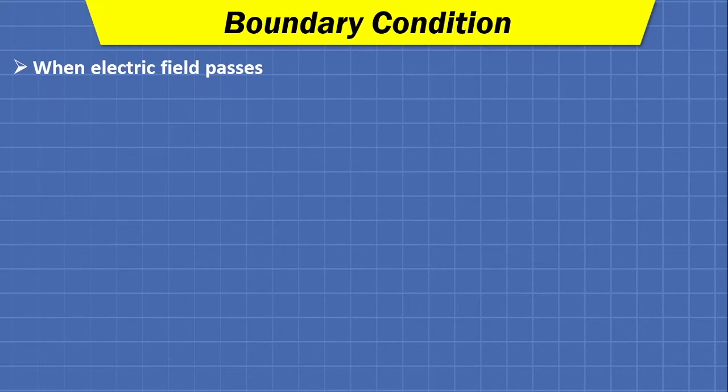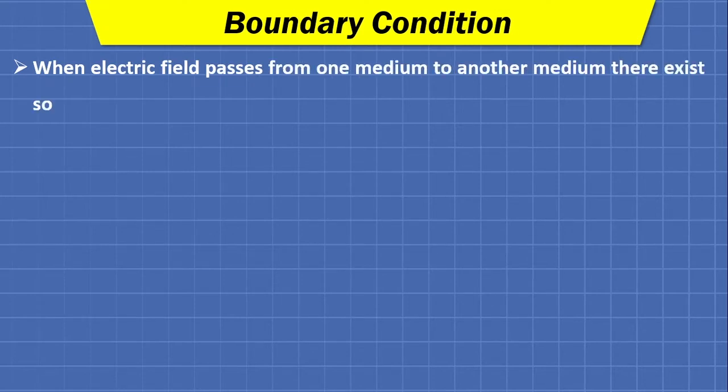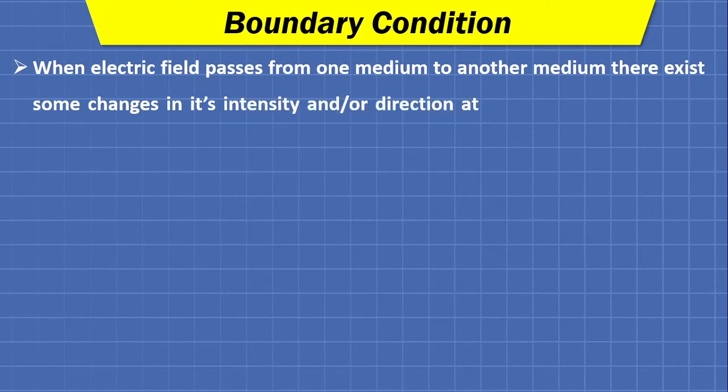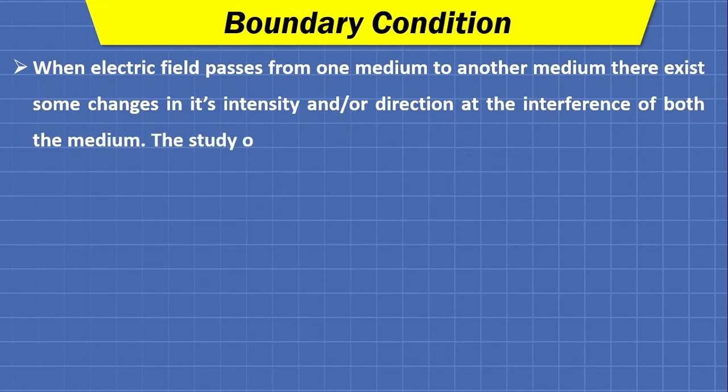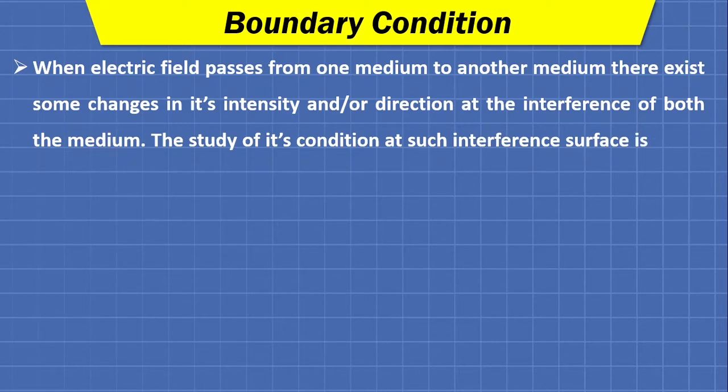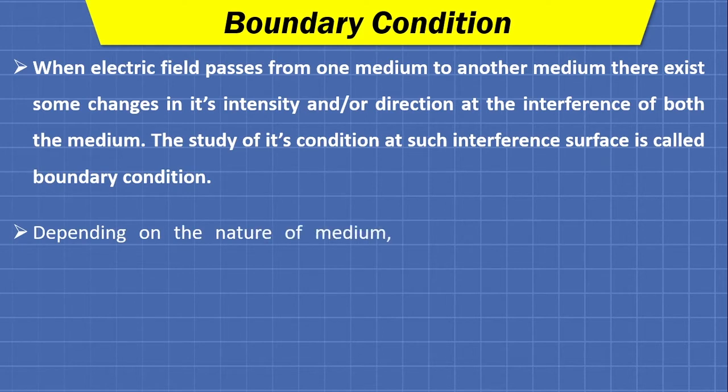When electric field passes from one medium to another medium, there exist some changes in its intensity and/or its direction at the interface of both the mediums. The study of its condition at such an interface surface is called the boundary condition, and depending on the nature of the medium there are two situations of the boundary conditions.